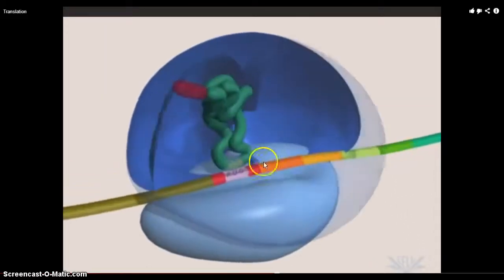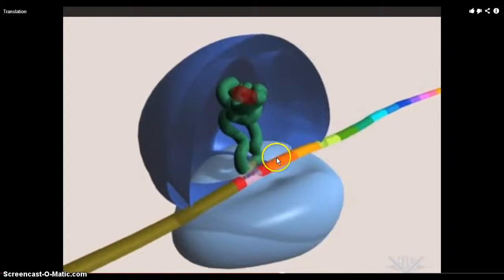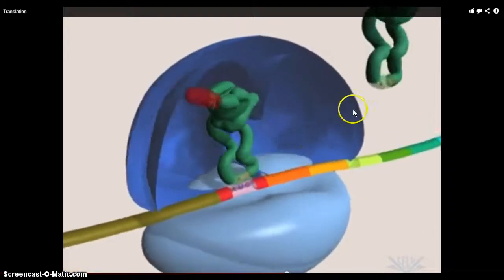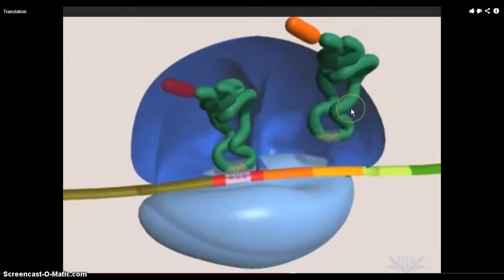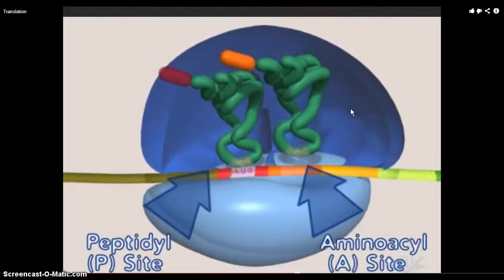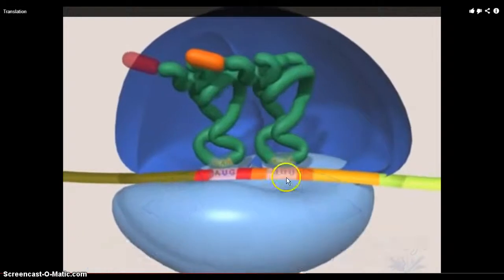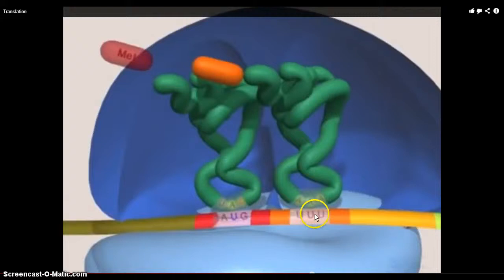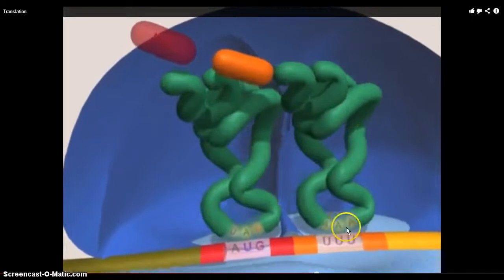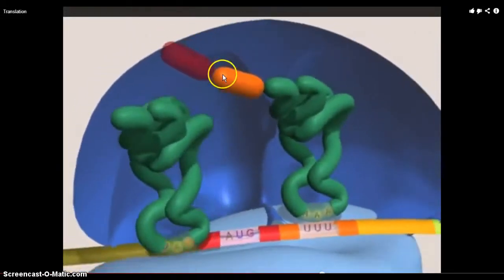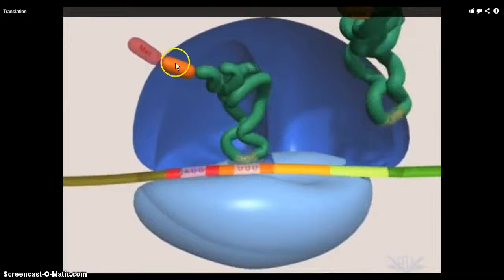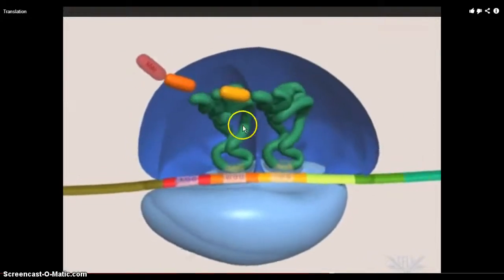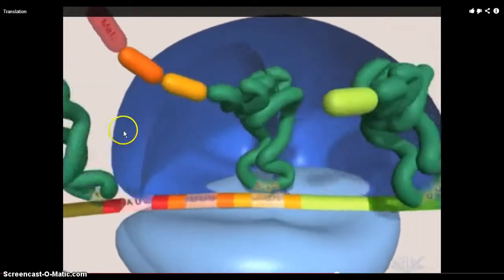Now, the ribosome will then read the next codon. Here it comes. Okay? Don't worry about the A and P sites. Anticodon matches with a codon. The ribosome reads the codon and brings in a tRNA with a matching anticodon. And the ribosome will attach the amino acids together, and it will get rid of empty tRNAs.